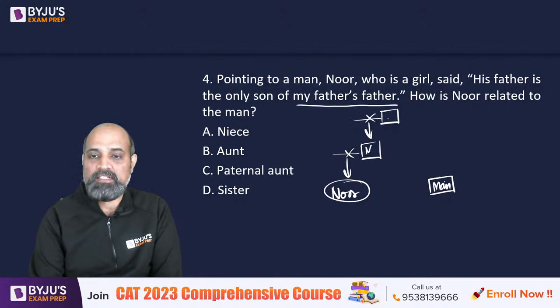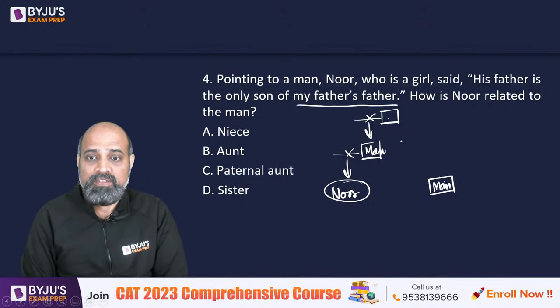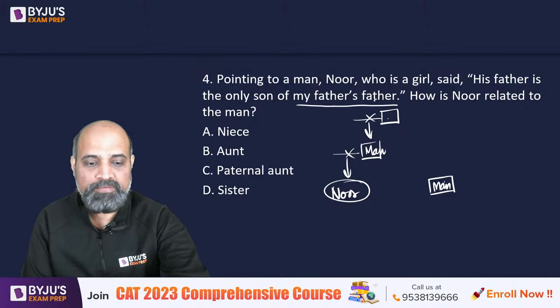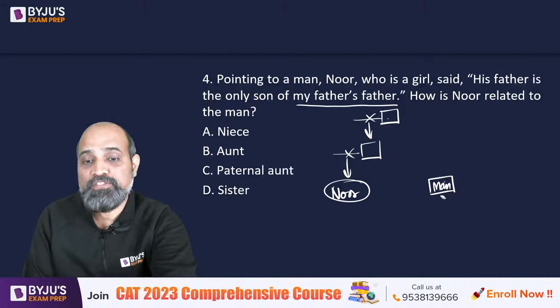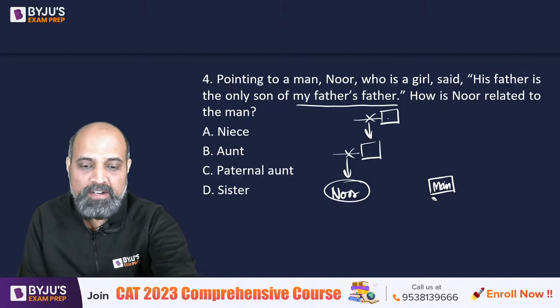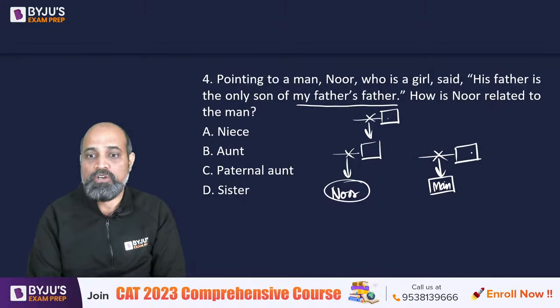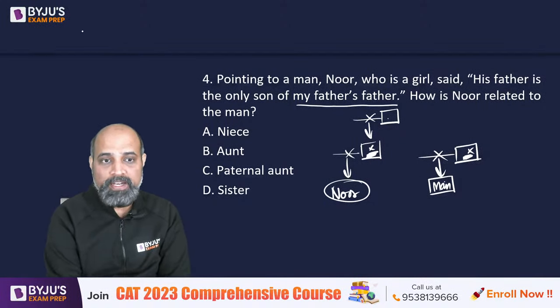So can we say that this is what is going to happen? This man, sorry, his father. So iska father, if you're going to write it like this. So his father, this guy, is the only son of her father's father. So can we say these two are the same people? As in, if we club both of them, we are going to get something like this.